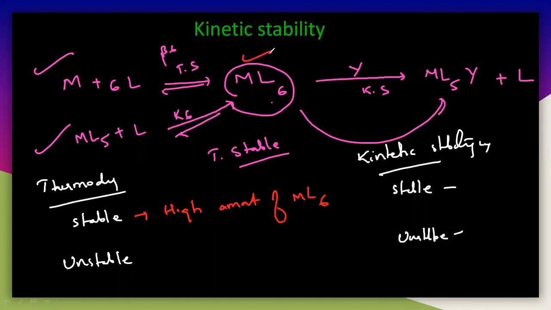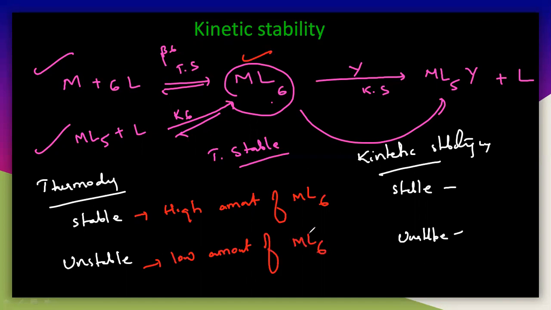So if a particular complex is thermodynamically stable, it means you will get a higher amount of the product. If it is unstable, it means you are getting a low amount of product, that is ML6.